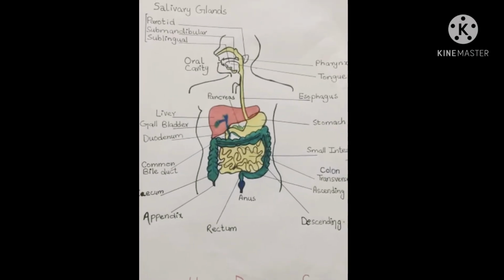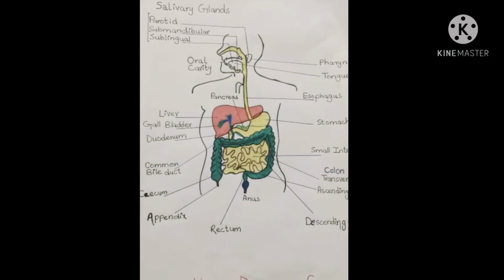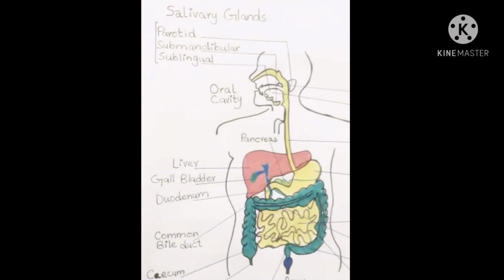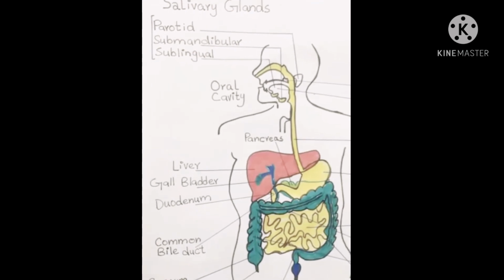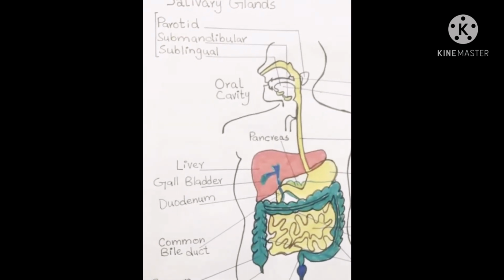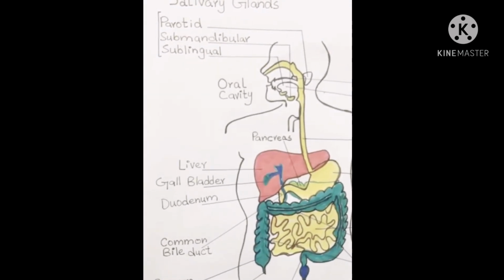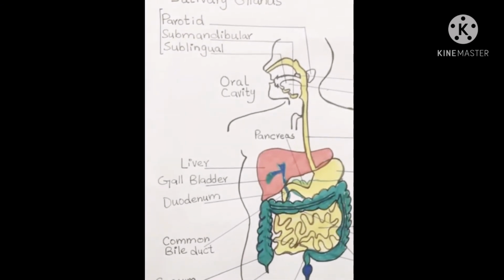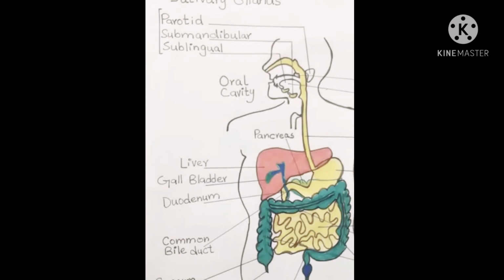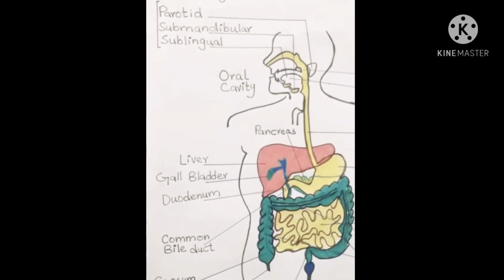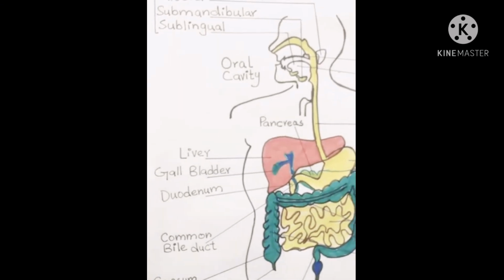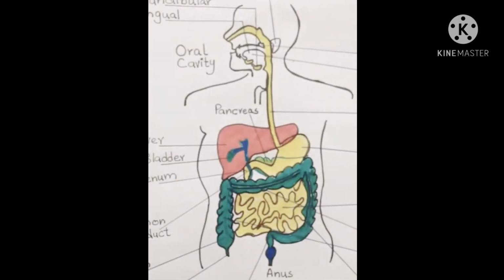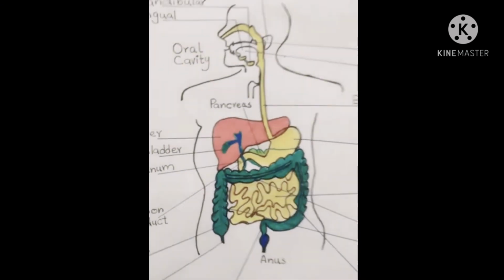Here comes the human digestive system. The human digestive system consists of, on the top, in the buccal cavity, the salivary glands. There are three types of salivary glands: parotid, submandibular, and sublingual. The parotid salivary gland is present in front of the ears, submandibular behind the jaws, sublingual below the tongue. This is the oral cavity. And then comes the pancreas.